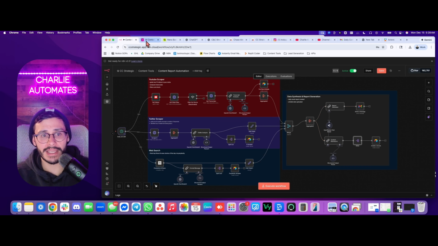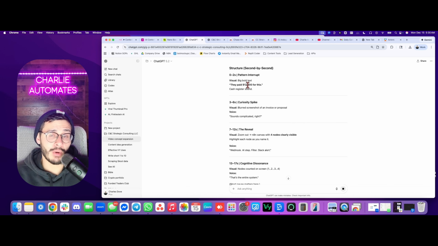And there it is. You guys could take it a step further and create a custom GPT that's trained on how to actually view this data from the workflow every single day. You could probably even automate that process. But if I want to go and expound on any of these ideas, I would just take this one and I'd say, okay, let's expound on this idea, please. Okay, and it's going to go ahead. It's going to give me the structure, give me a simple script if I choose to use it. And then I can create the content however I want. I can use one of my AI avatars on HeyGen. I can do a raw video like this, and the sky's the limit.